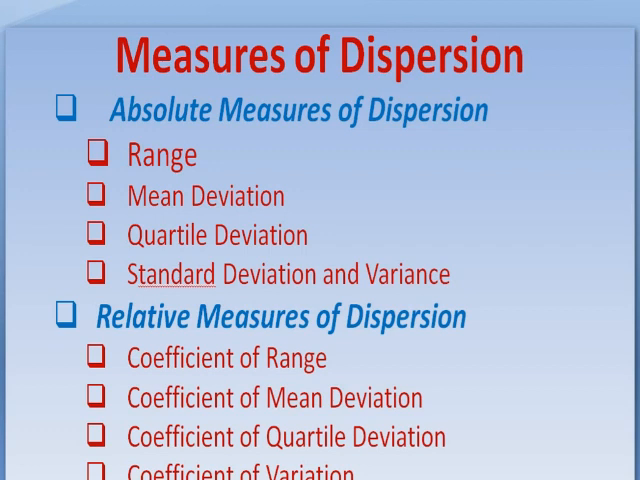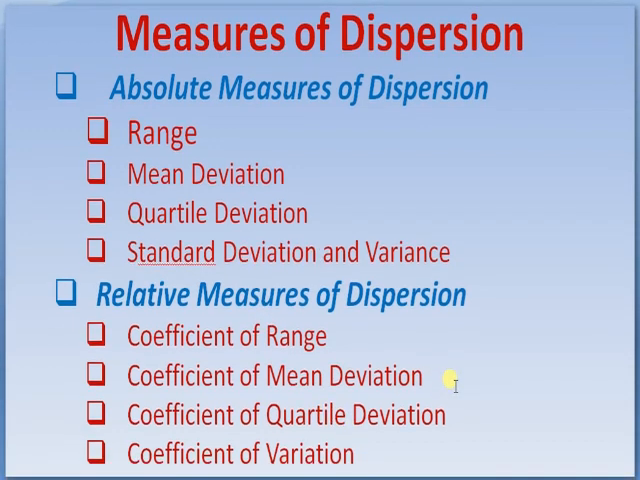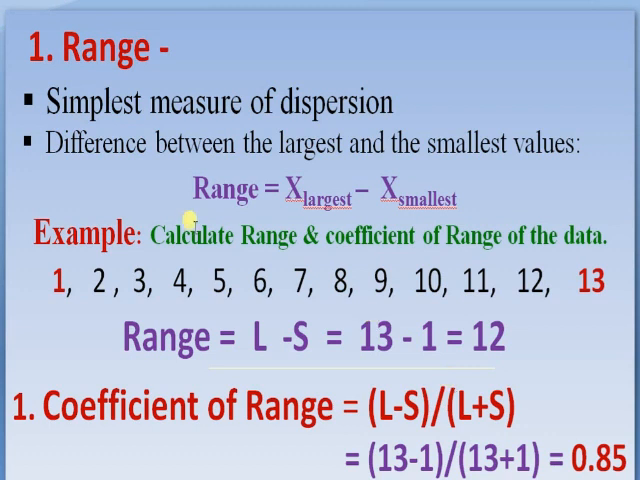These are the various methods of measures of dispersion. First one is absolute measures of dispersion and second is relative measures of dispersion. Under the absolute measures of dispersion, first is range, second is mean deviation, third is quartile deviation, and fourth is standard deviation and variance. While in case of relative measures of dispersion, first is the coefficient of range, second is the coefficient of mean deviation, third is coefficient of quartile deviation, and last is coefficient of variation or coefficient of standard deviation. Both are same. Coefficient of standard deviation is same as the coefficient of variation.